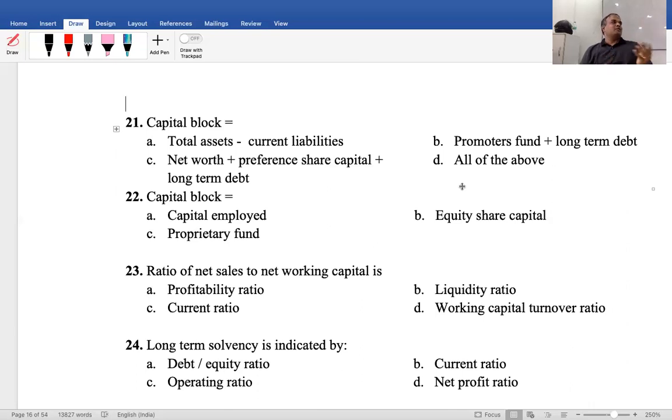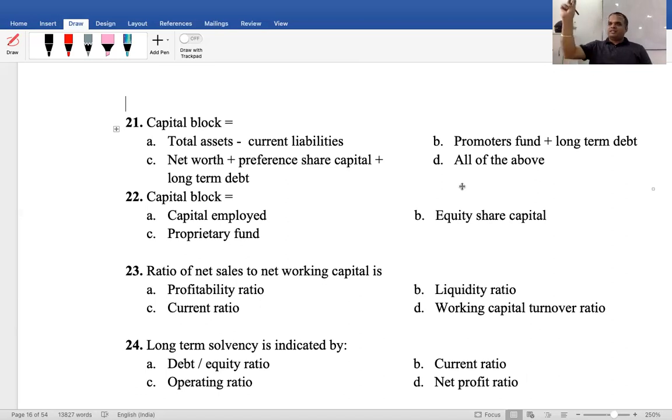Total asset minus current liability is equal to what? Yesterday we did one problem also. Total asset is equal to total liability. Total liability minus current liability is equal to what? Capital employed.